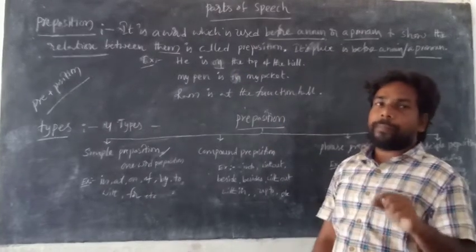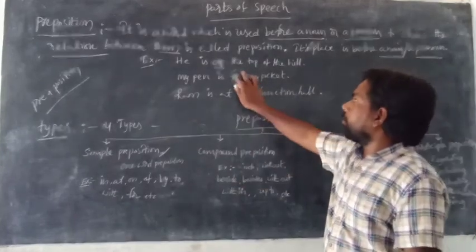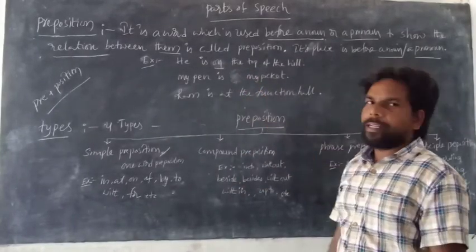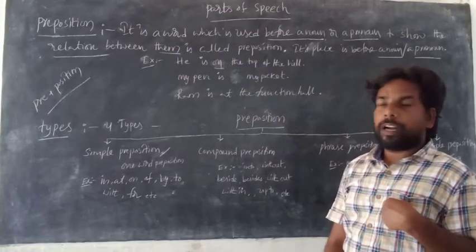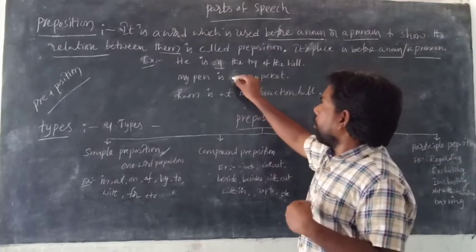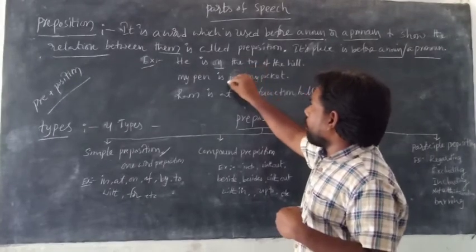Na pen anadi na pocket lo unnadi. But now, "my pen is my pocket" means na pen na pocket ai unnadi. Is it right? It is wrong. So that we should use a preposition. If there is no preposition, what will happen?